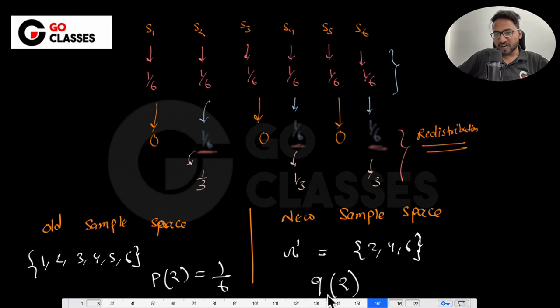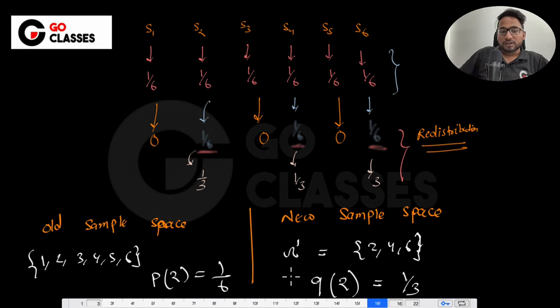What is the probability of occurring 2 in this new sample space? Let's suppose it is q. Then q of 2 is 1 by 3. See, the probability is a function. You represent it as p, you represent it as q, it does not matter. But in most of the cases, and in fact all the cases, we will be representing it by p. There is no harm in representing by q, because I don't want to mix up the notations.